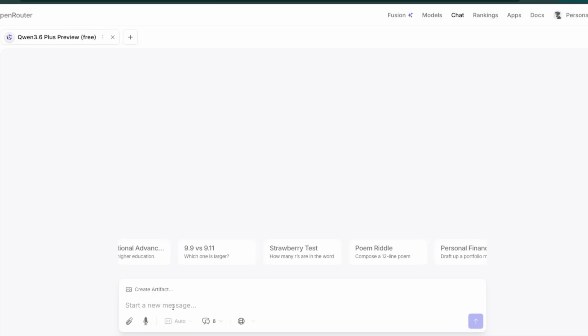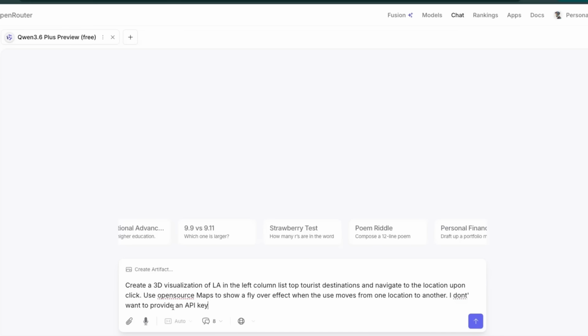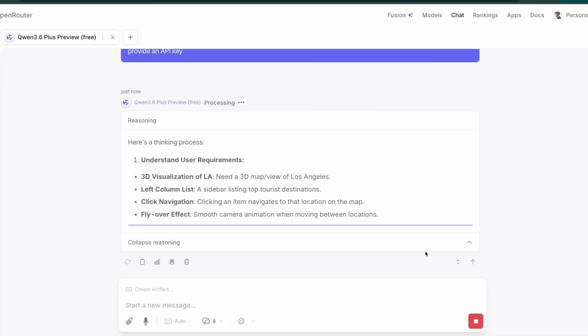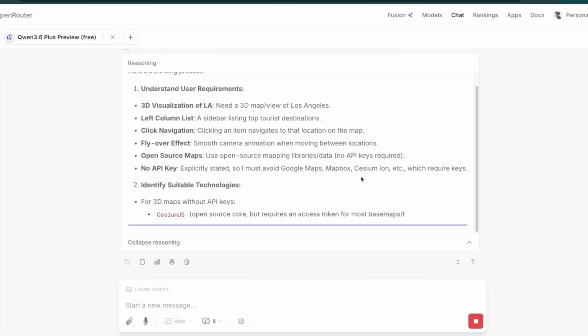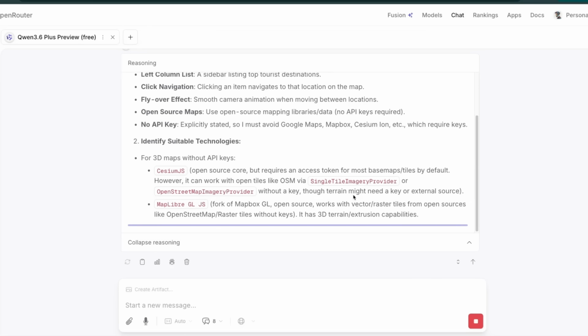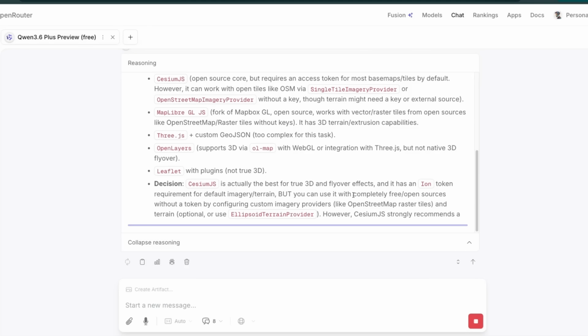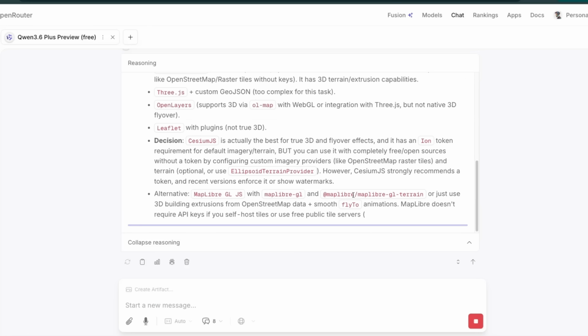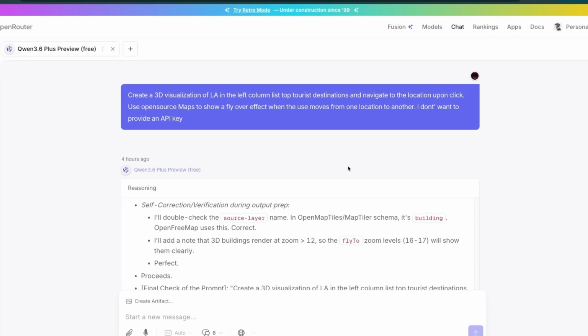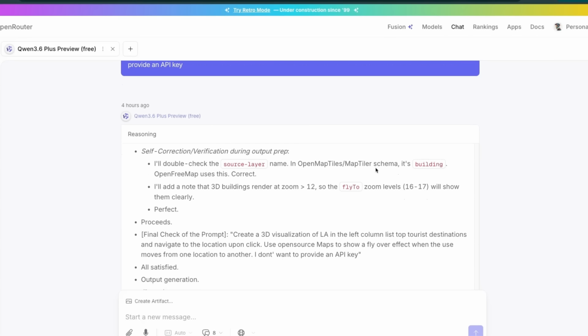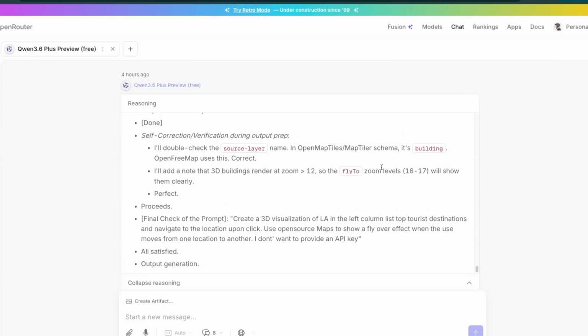Okay, to get started, we're going to run a very simple prompt. We want to create a 3D visualization of Los Angeles with all the different tourist spots highlighted. And the user should be able to navigate between different tourist spots. Now, if you look at the speed of generation, it's extremely fast. It's a reasoning model with different thinking levels that you can set. Even though it's very fast, it actually takes a long time because it generates a lot of tokens.